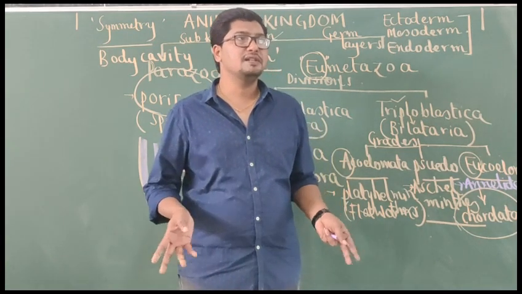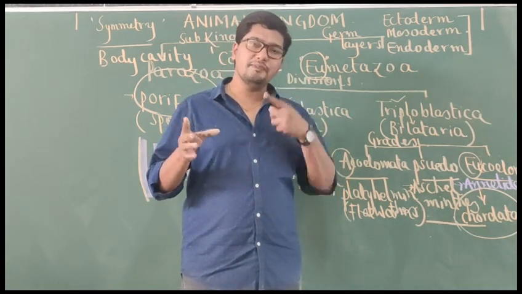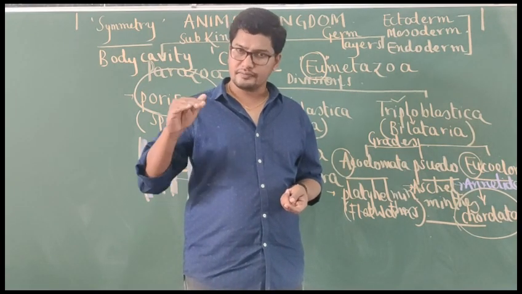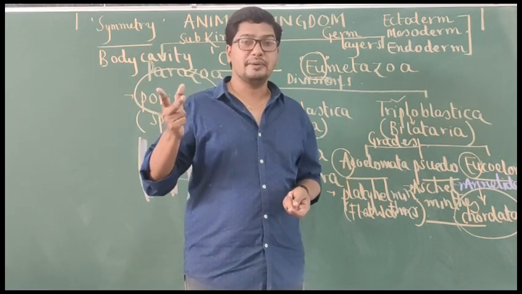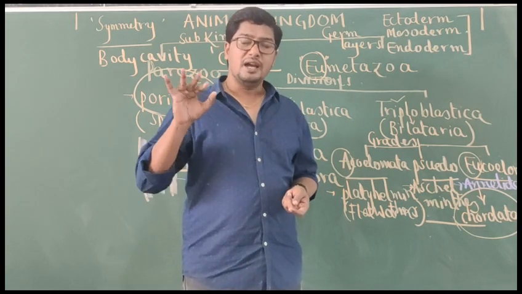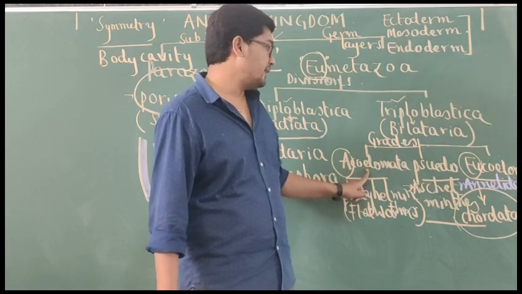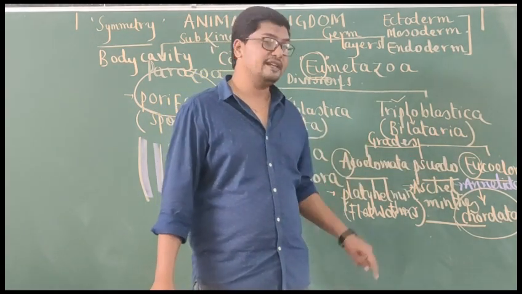So let me repeat. What is the definition for coelom? It is the body cavity present between body wall and gut wall.